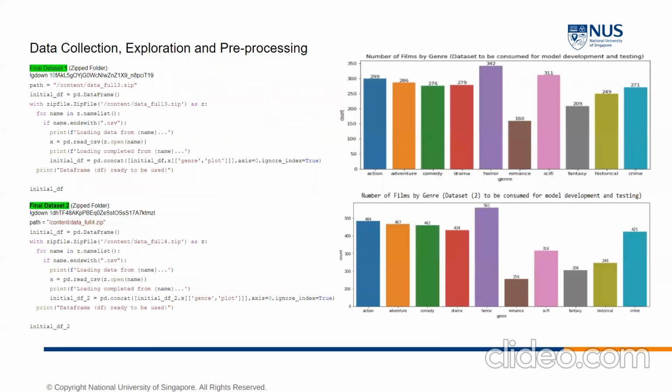After all the pre-processing, we have finally obtained our final usable dataset. Further processing may be done during the model development phase as required. If you have noticed, we actually have 2 datasets, as the first dataset contains fewer films. Thus, following earlier steps, we have generated a larger dataset to monitor changes in model performance. Next, I'll hand over to Sashkan to elaborate further on the baseline models.